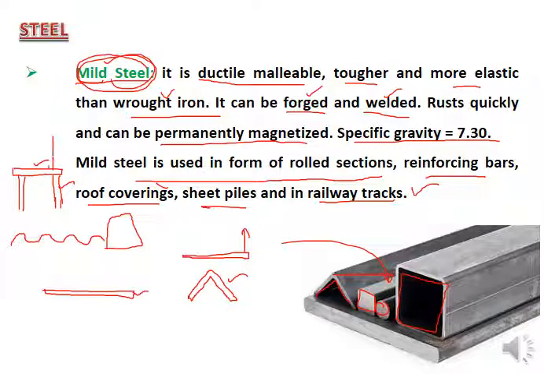So you may have columns, you may have a superstructure above, and that superstructure may be reinforced within the soil with the help of these piles. These are simply the columns that can be used as a foundation of any building. Railway tracks, you are familiar with those, also require large strengths. These larger strengths can be achieved by using mild steel.